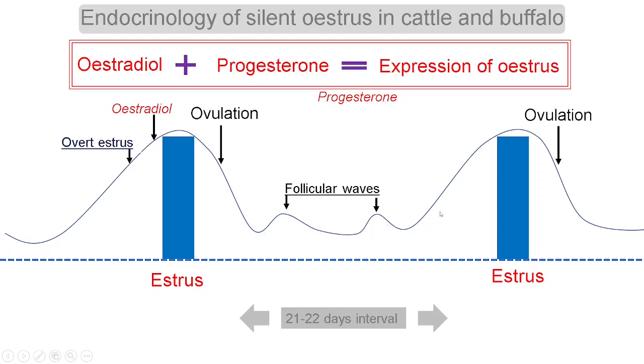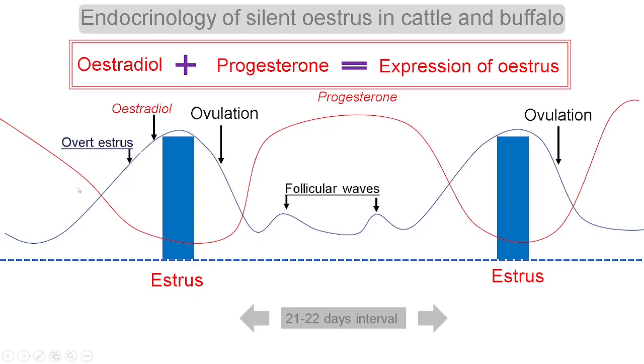And then again at the next estrus, the estradiol level increases, because during this time the progesterone level goes down and follicular development occurs and reaches the peak, and the estradiol level increases. And again the same cycle will repeat if the animal is not pregnant in a cyclic animal. Let us see the progesterone level.